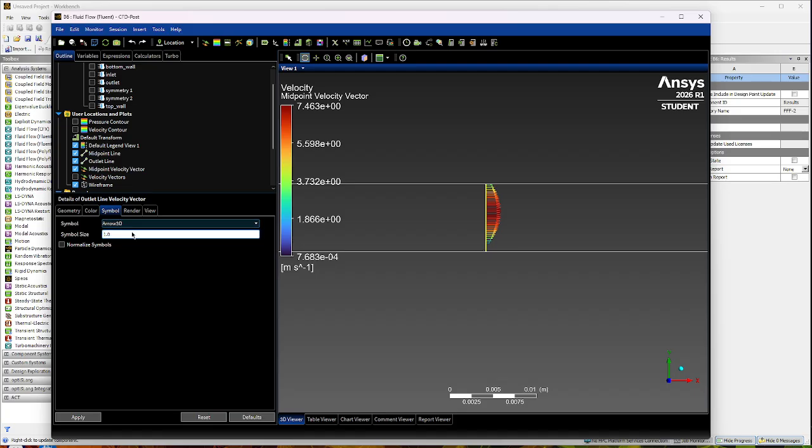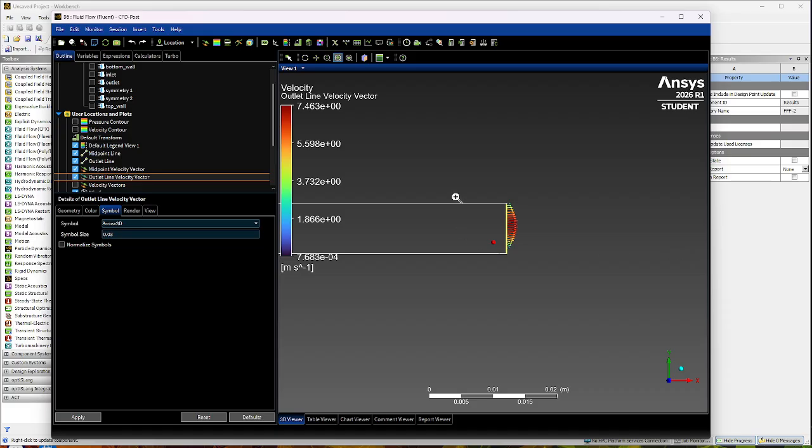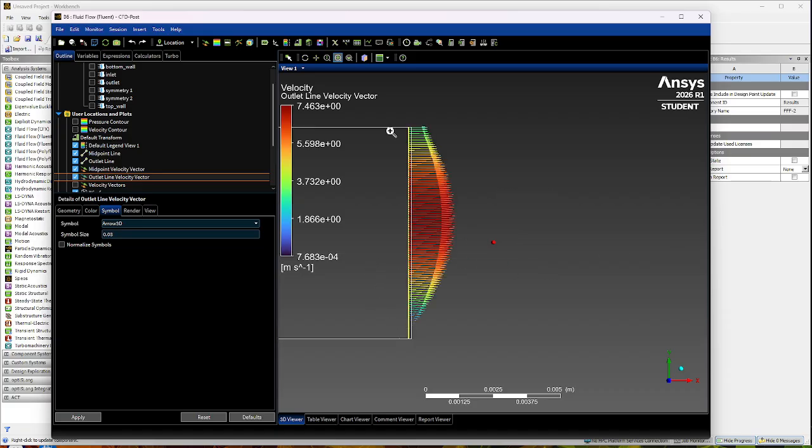Go again, arrows 3D, 0.03. Click apply. And then should be able to see that there. There we go. You see how it goes like this? Yeah, so it's pretty cool.